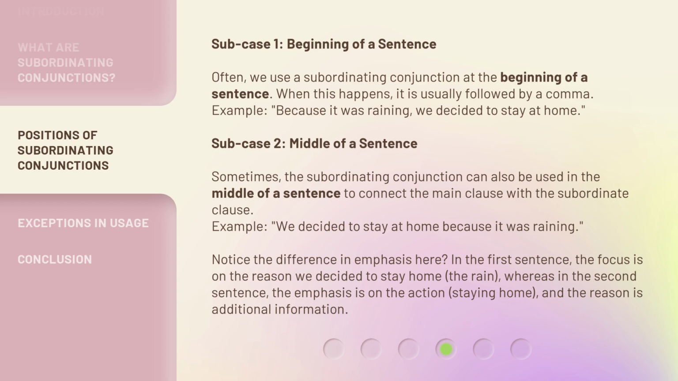Notice the difference in emphasis here? In the first sentence, the focus is on the reason we decided to stay home, the rain, whereas in the second sentence, the emphasis is on the action, staying home, and the reason is additional information.